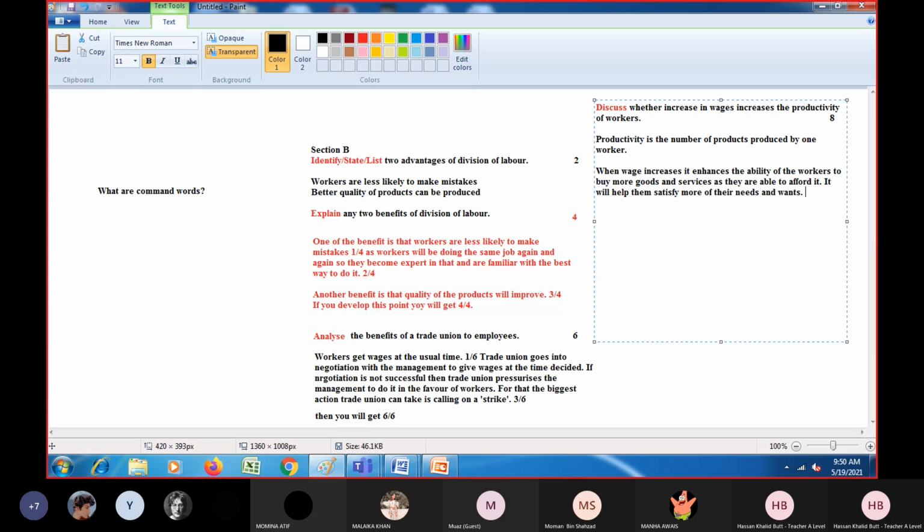Now I will further make another connection: that will keep workers motivated, and they will work to their potential, or they will give their 100%, right?